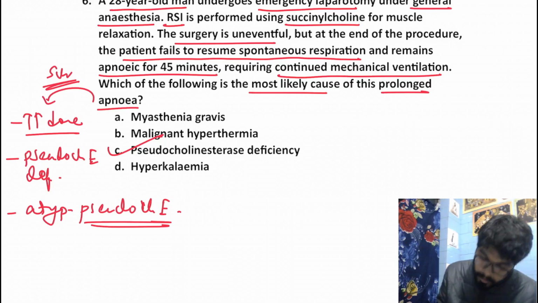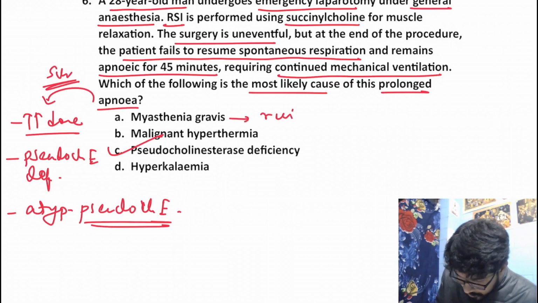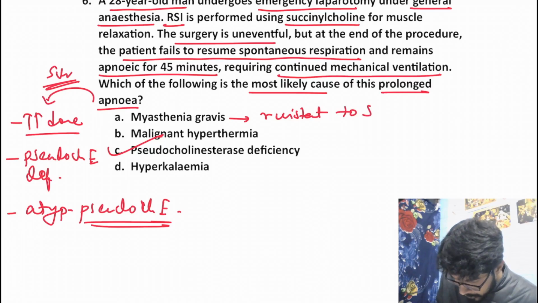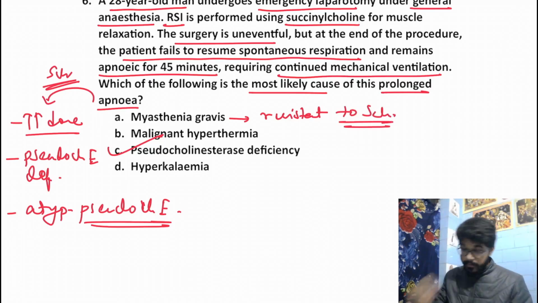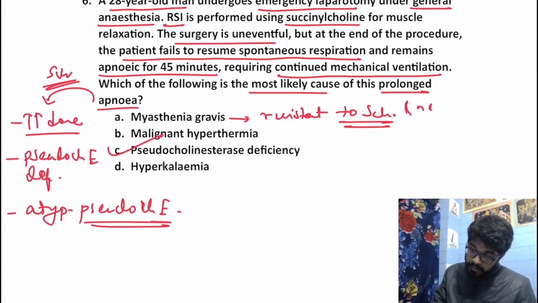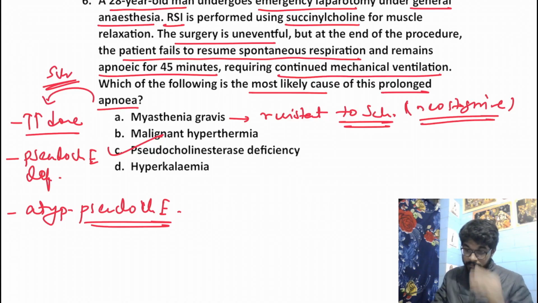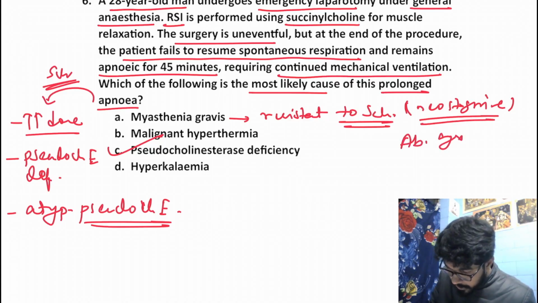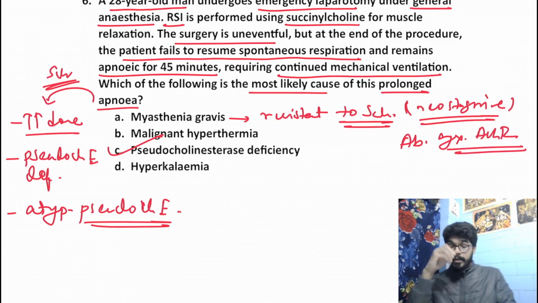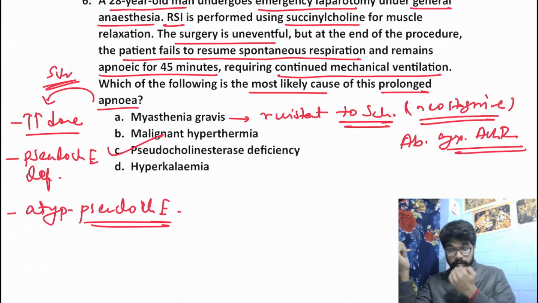If we look into the other options, myasthenia gravis is actually resistant to succinylcholine. Because in myasthenia gravis, the patient is already on neostigmine. Moreover, there are antibodies against those acetylcholine receptors, which can change the structure and already block those receptors.